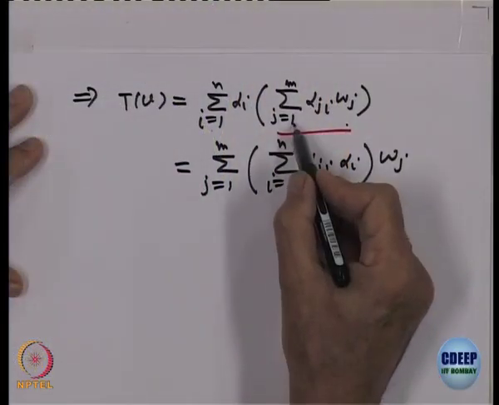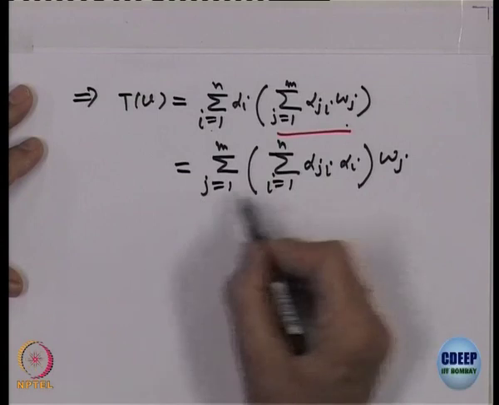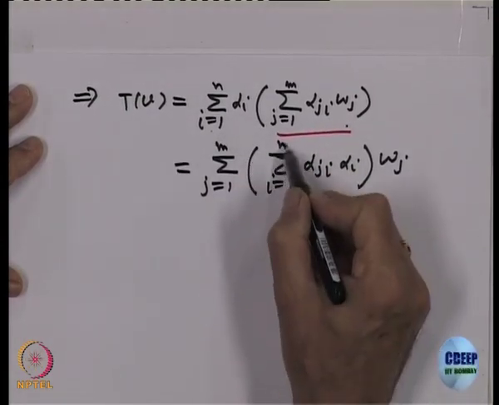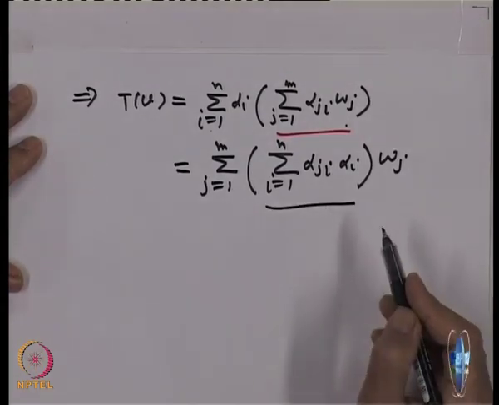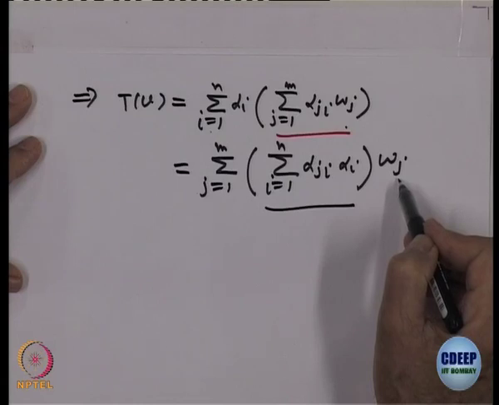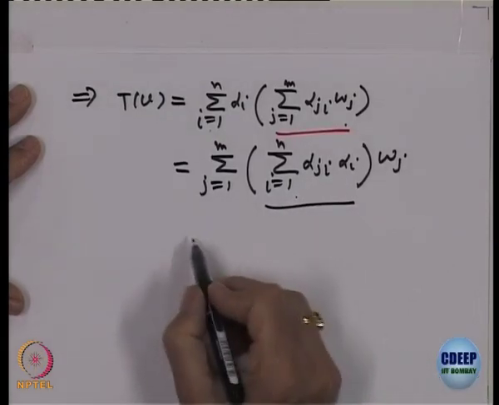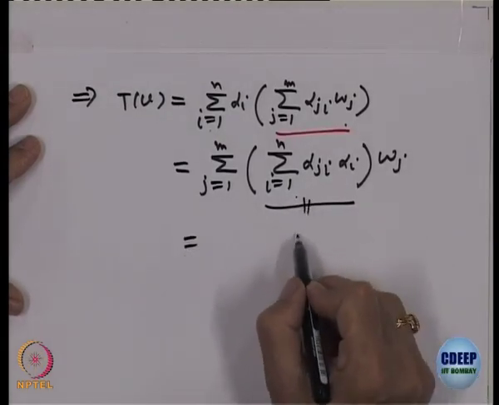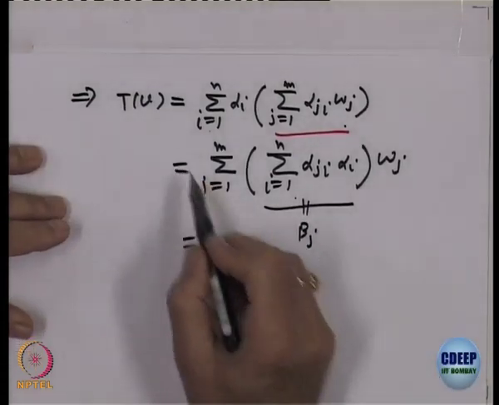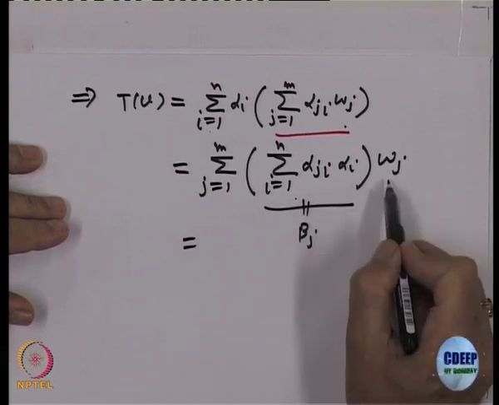Okay. I just interchanged. I was here outside, I have brought it inside, j was inside, I have brought it outside. So, alpha j i, right, alpha i summation over i. So, this thing is independent of i now, because I have summed over it, some scalar will come. So, let us write this as beta j, this depends on j. So, what is it? T of V is sigma beta j W j.